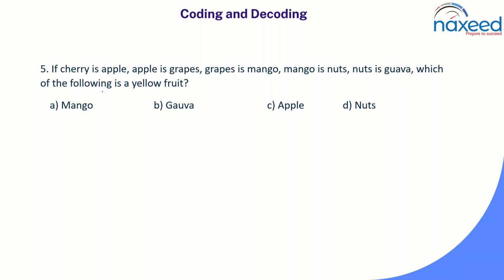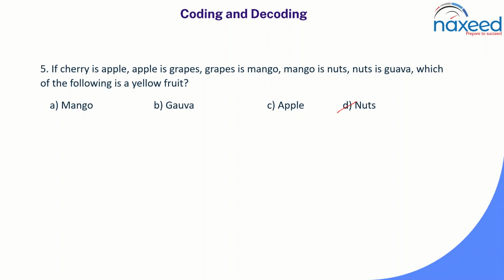And they are asking which of the following is a yellow fruit. So mango is the only yellow fruit here, and mango is coded as nuts, so our answer is nuts here, not mango. We are not just writing the answer, we are writing the answer which is coded. So our answer is mango, which is coded as nuts, so option D is the right answer here.